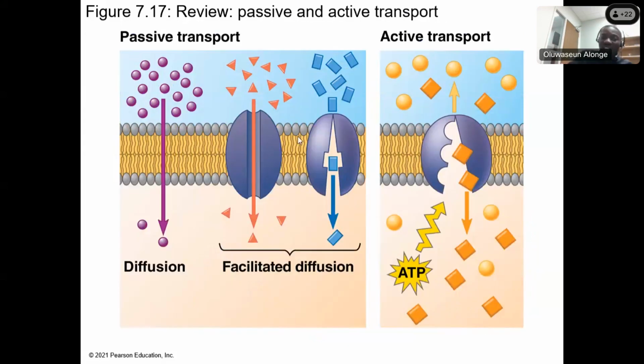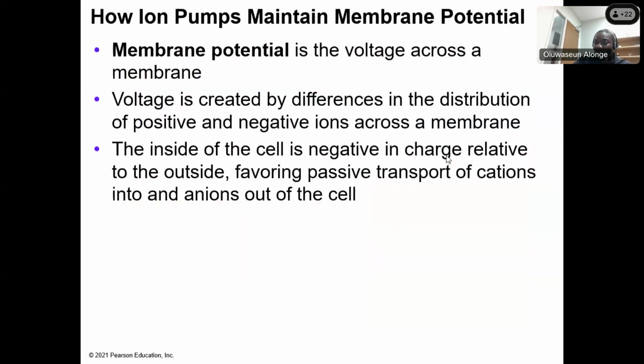Now, this is passive, just a way of showing you a review. Passive diffusion, no energy is required. Osmosis, no energy is required. Facilitated diffusion, no energy is required, but protein is required. In this case, active transport is active because it requires energy, because it's moving from low concentration to